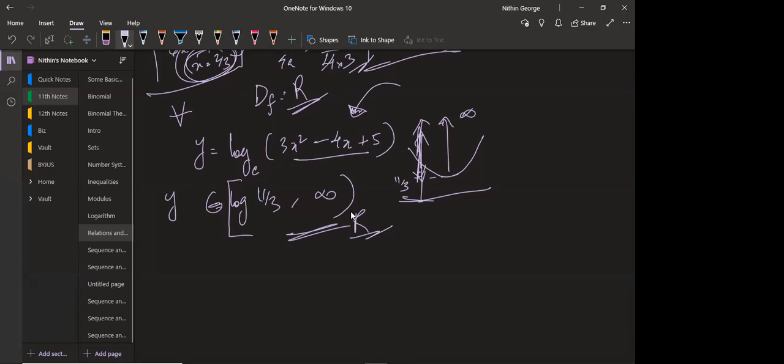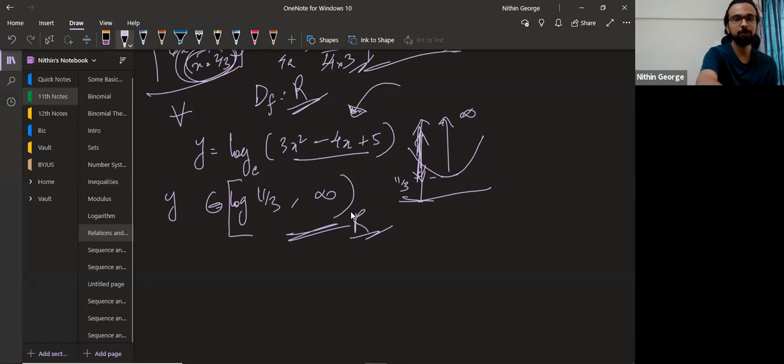Sir, if the domain belongs to R, then for the range we need to express x in terms of y. Exactly. Okay. So this is the second point, right? Your domain is R or R minus some finite points. Then we express x in terms of y. Okay. What do we do here?